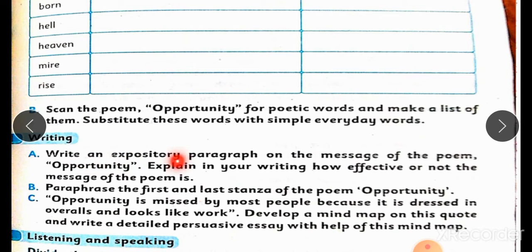Write an expository paragraph on the message of the poem opportunity. Explain in your writing how effective or not the message of the poem is. Students, all of the exercises of writing portion will be your activity. You will do it in your activity copy by using your own words. Paraphrase the first and last stanza of the poem opportunity.